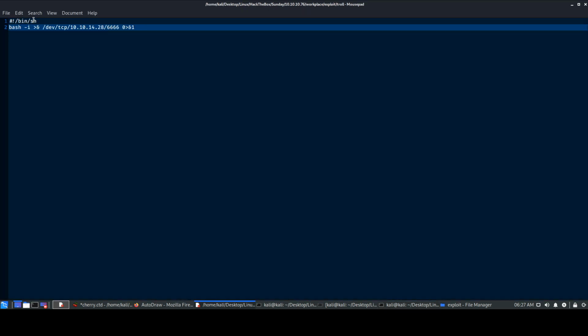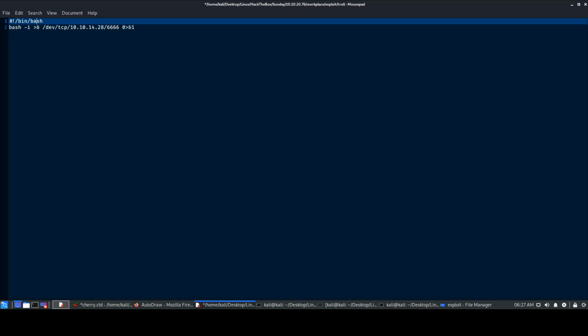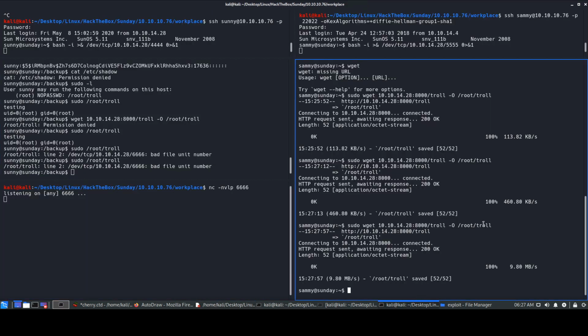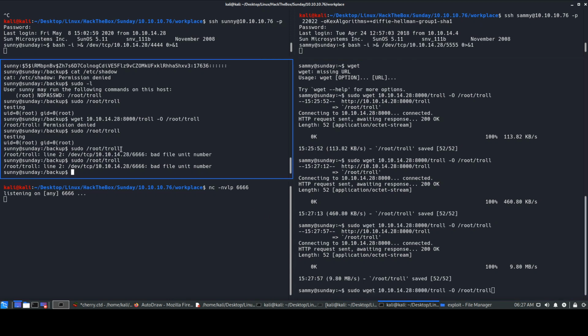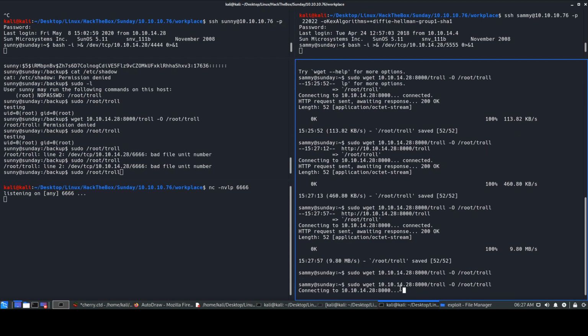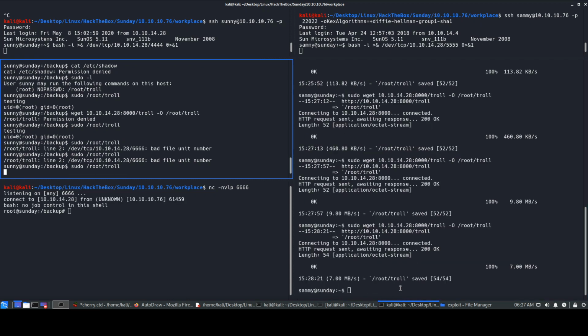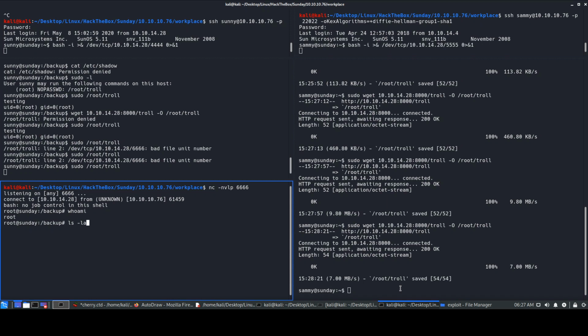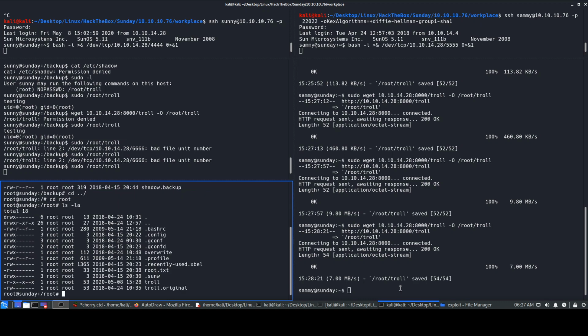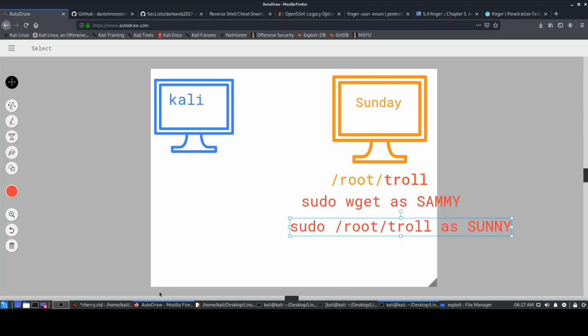So let's change this shell to bash and see. Use the same commands again, and do it very quickly. Okay, and we get our shell over here. If you see, we are in the system as root. Obviously we go back, cd root, ls -la. So that means we came over here.